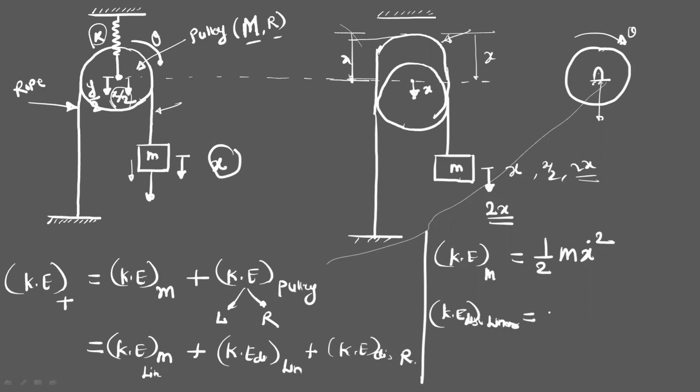This is equal to 1 by 2, where the disk mass is capital M. Now observe, when mass M moves with X displacement, this pulley or its center will have X by 2 displacement. So instead of X, I write X dot by 2 square. So this will be 1 by 2 M by 4 X dot square. This is the linear kinetic energy for the disk. Now we have to consider the rotational kinetic energy.